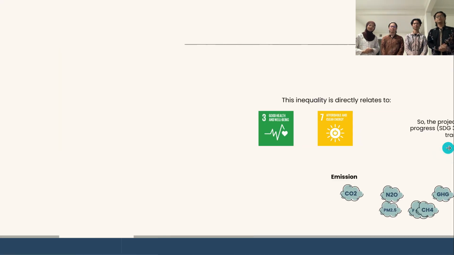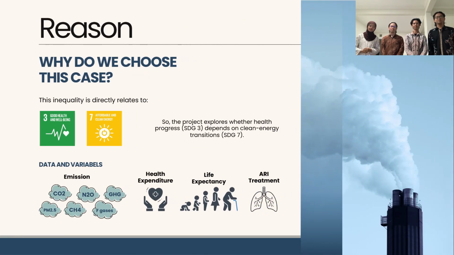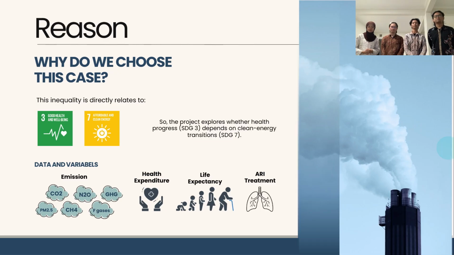Okay, so why do we choose this topic? The world is dominated by ever-increasing production demands that leave traces in the environment. Global air quality and health outcomes remain unequally distributed. So, this project explores whether health progress depends on clean energy transitions. This inequality is directly related to health and clean energy transitions. The variables for our analysis are emissions, health expenditure, life expectancy, and ARI treatment.